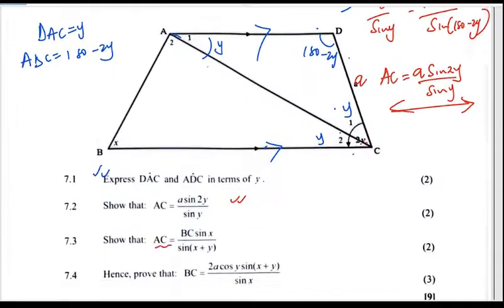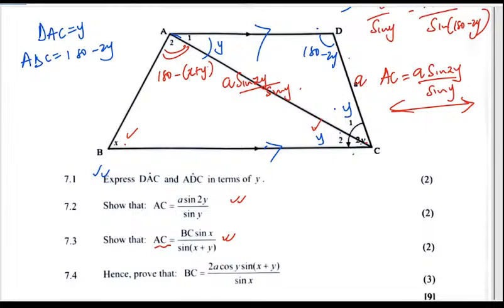Then can we show that AC will be given as this? So we're seeing sines all over. AC is having a BC. We already found our AC to be A sine of 2Y over sine Y. Now, if this is a Y and this is X, meaning that this angle here is going to be 180 minus X plus Y, because you add that and that.